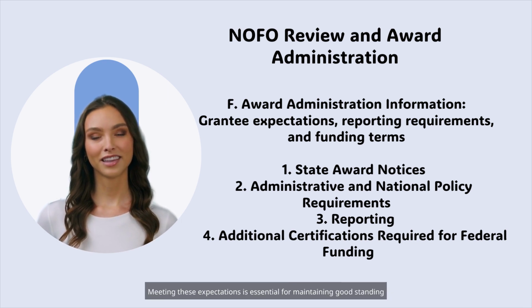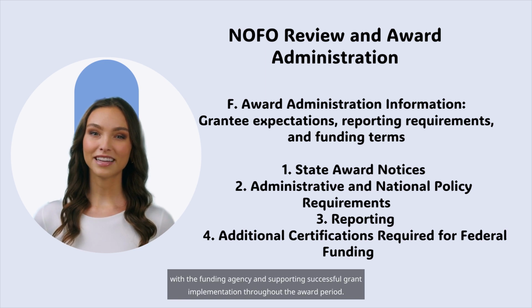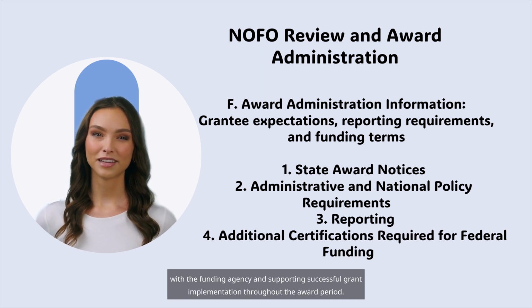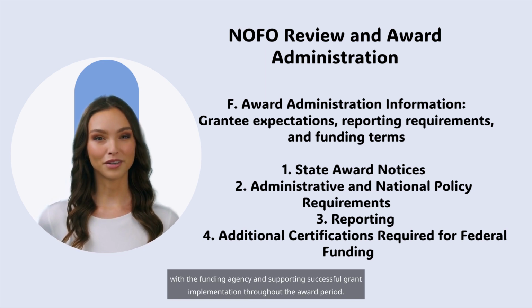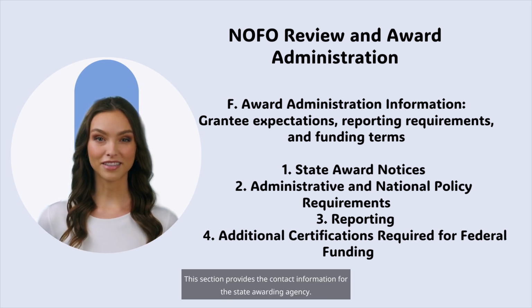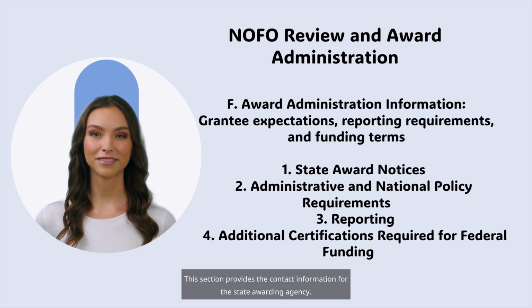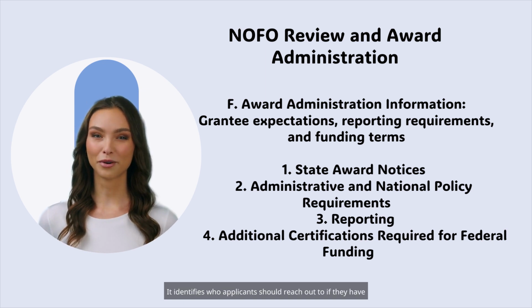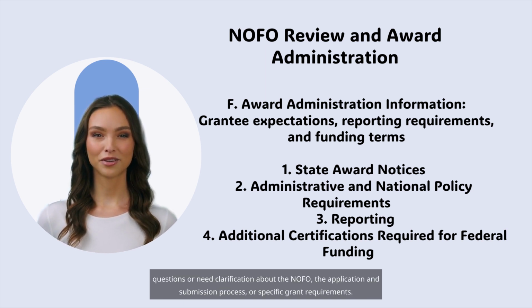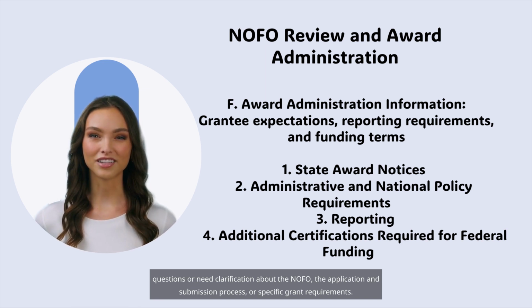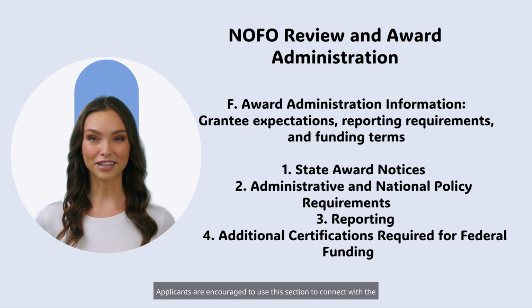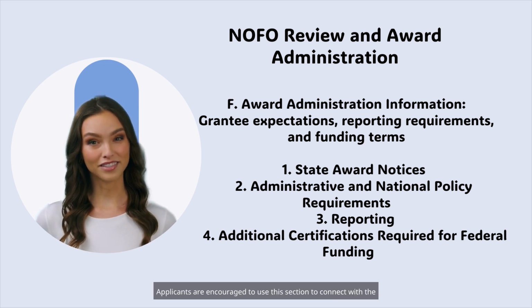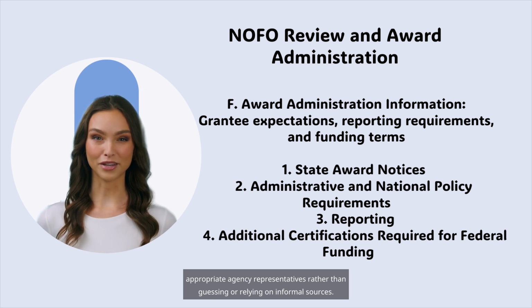It also explains the ongoing reporting responsibilities grantees must meet, such as submitting regular program and financial reports to track progress, activities, and use of funds. In addition, this section identifies any additional documentation required for federally funded grants to ensure transparency and accountability. Meeting these expectations is essential for maintaining good standing with the funding agency and supporting successful grant implementation throughout the award period.